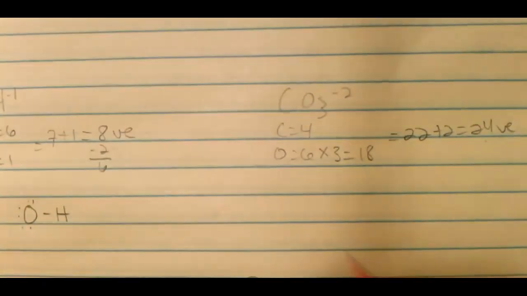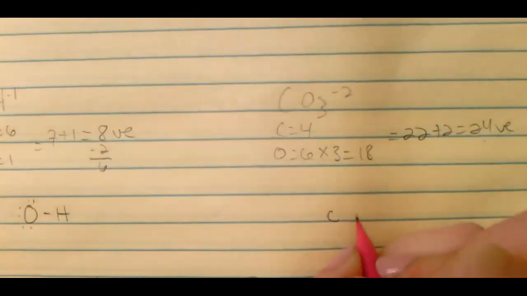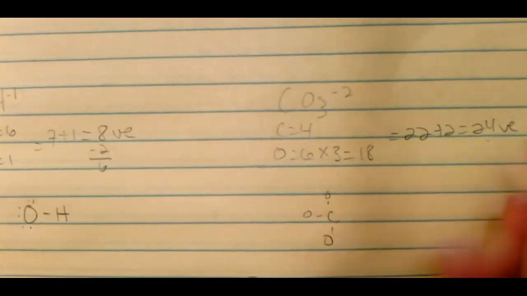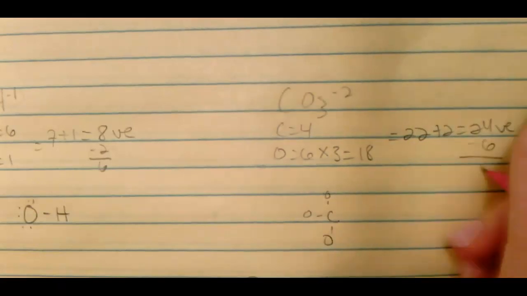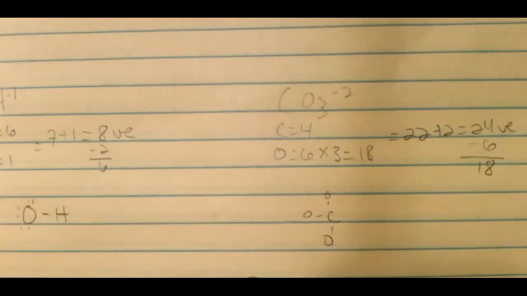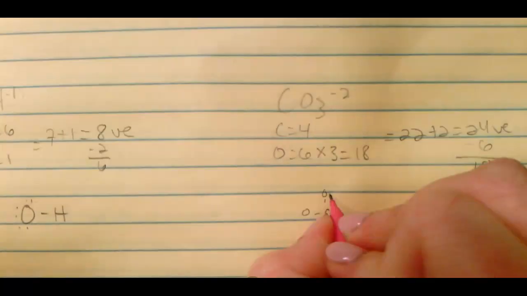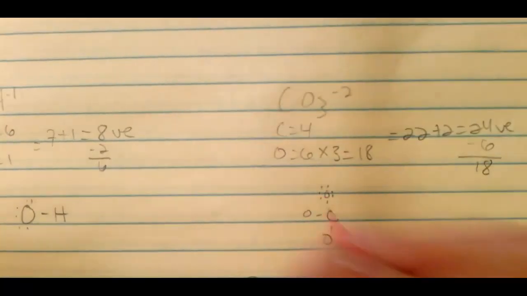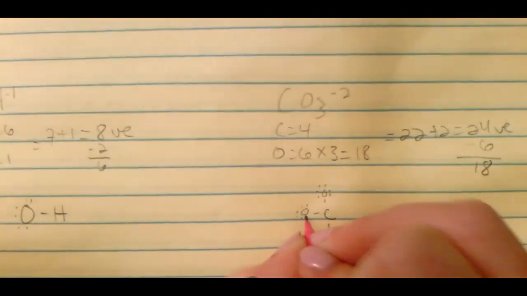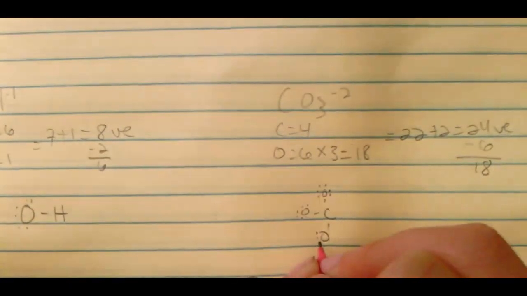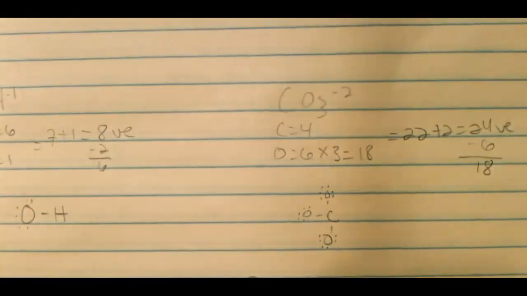And so now I'm going to start with my central atom in the middle. I'm going to put oxygens coming off 3 sides, doesn't matter which 3. I used 2, 4, 6 in that. So that gives me 18 left. I'm going to start putting them around the more electronegative thing, which in this case is oxygen. Doesn't matter which oxygen, doesn't matter which side. I'm going to go 2, 4, 6, 8, 10, 12, 14, 16, 18. Okay, I've placed them all.